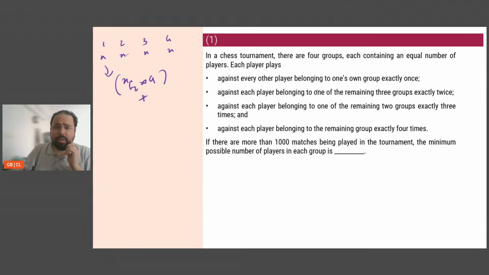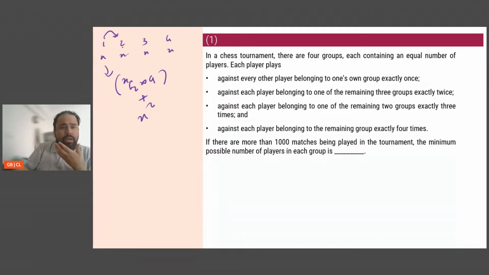Okay? Against each player belonging to one of the remaining 3 groups, say groups 1 and 2, I play them twice. Okay. So if I am 1, then I will play n matches. If I am one person in group 1, I will play n matches with group 2. The second person will also play n matches, and the third person in group 1 will also play n matches. So each person in group 1 will play n matches with group 2. So n into n, which is n squared. So n squared matches are being played with group 2.